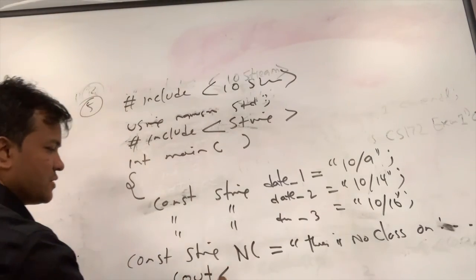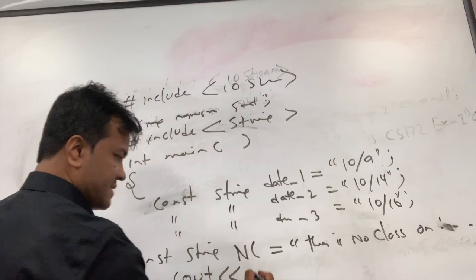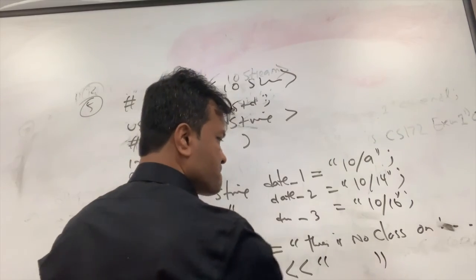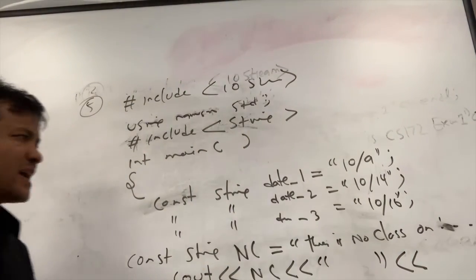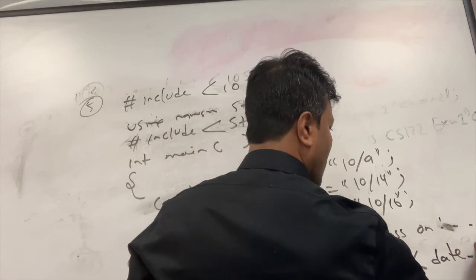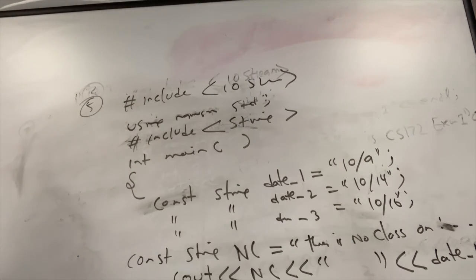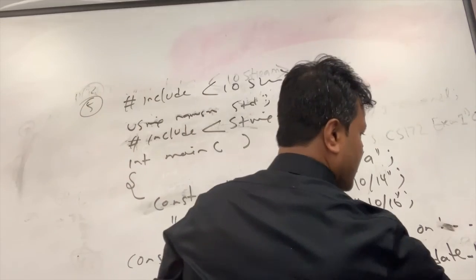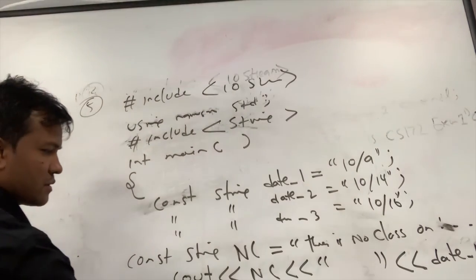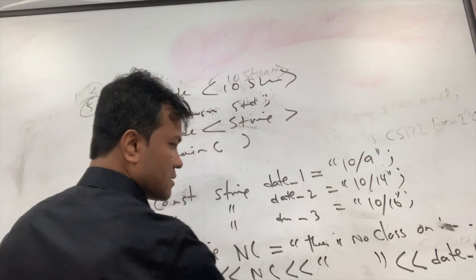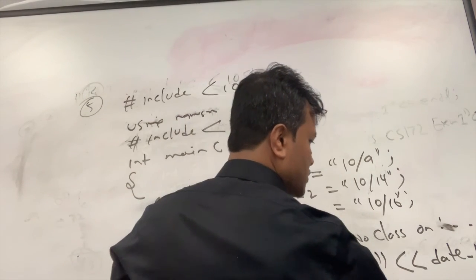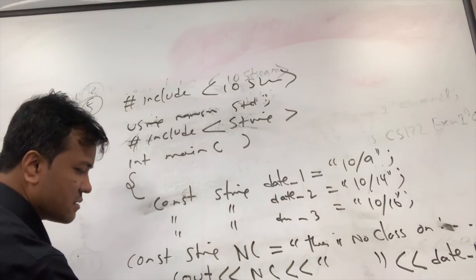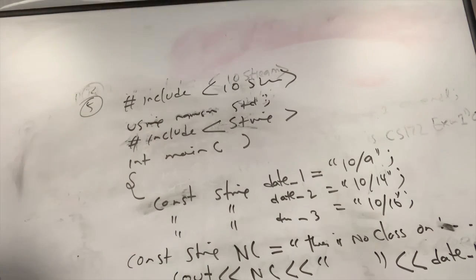And then what? cout. So print what? NC, and then a space, and then date1, and then end that line, endl. Then cout NC, space, date2, endl. Okay, and then return 0, and then close.